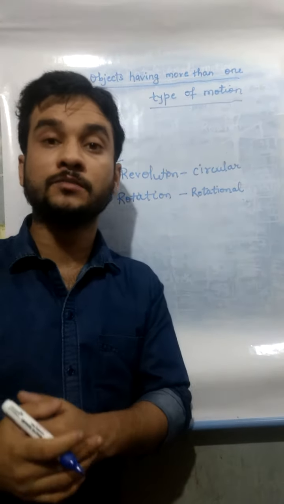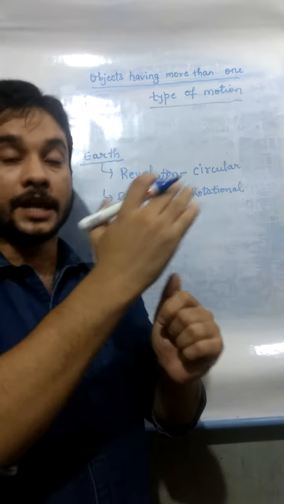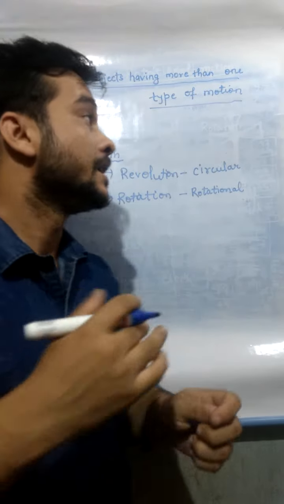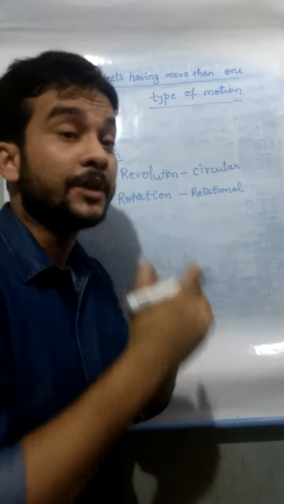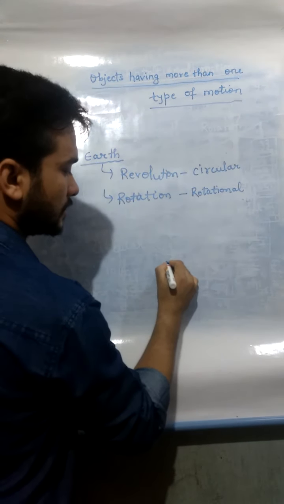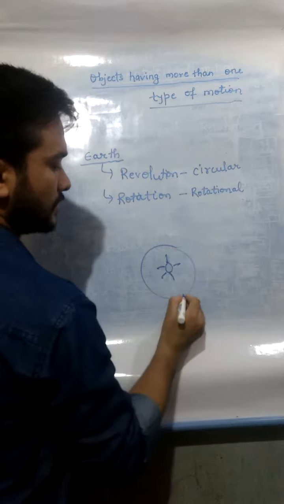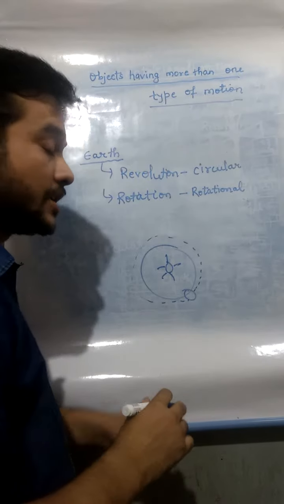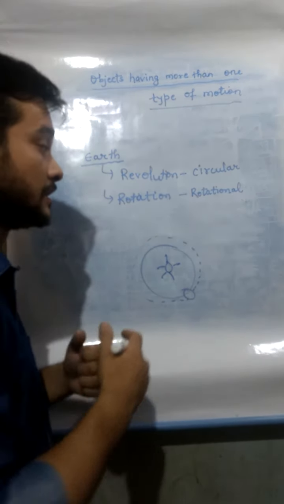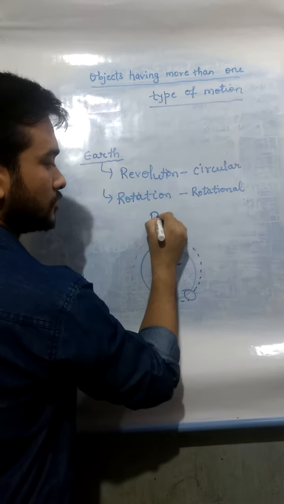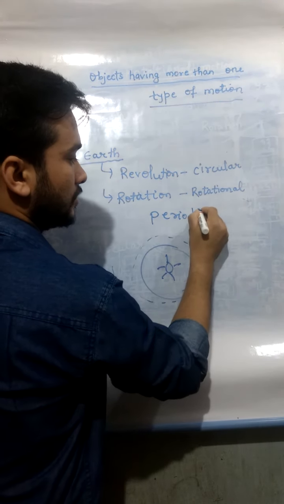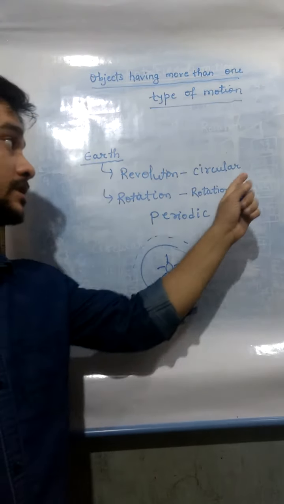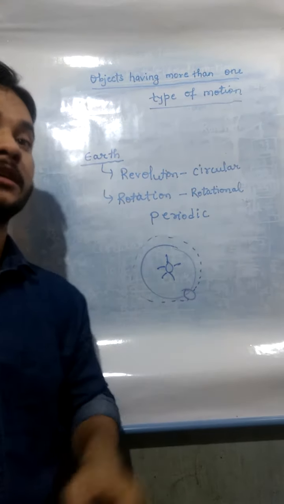One more motion is there. When the Earth moves, it always travels after every regular interval of time. It means it also exhibits periodic motion. See, suppose this is the Sun, again I am drawing, and this is the Earth. So it always moves and covers equal distance in equal interval of time. So thus the Earth also shows periodic motion. It means in the Earth three types of motions happen. First is circular, then rotational, and periodic motion.